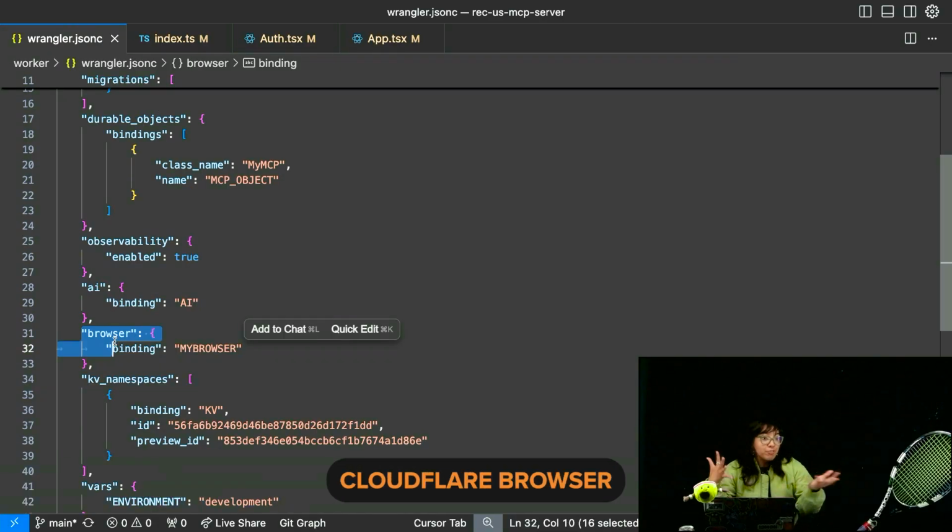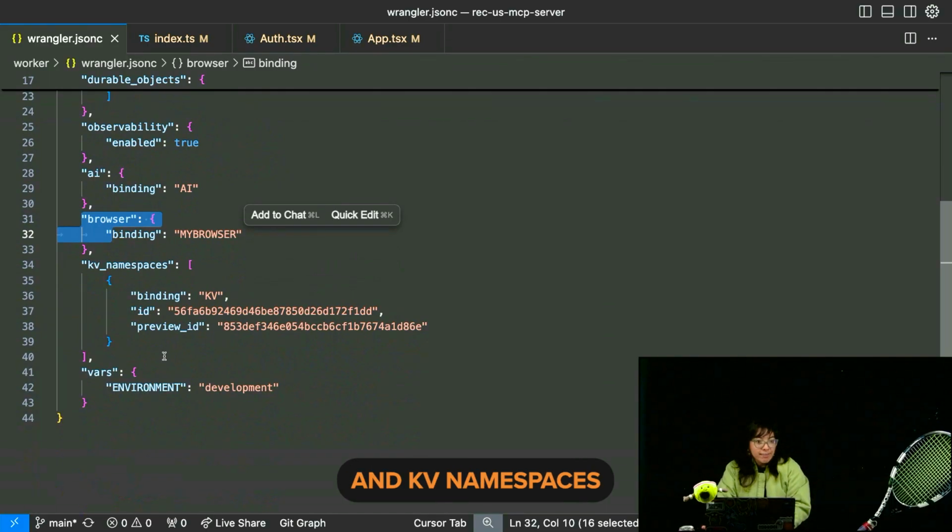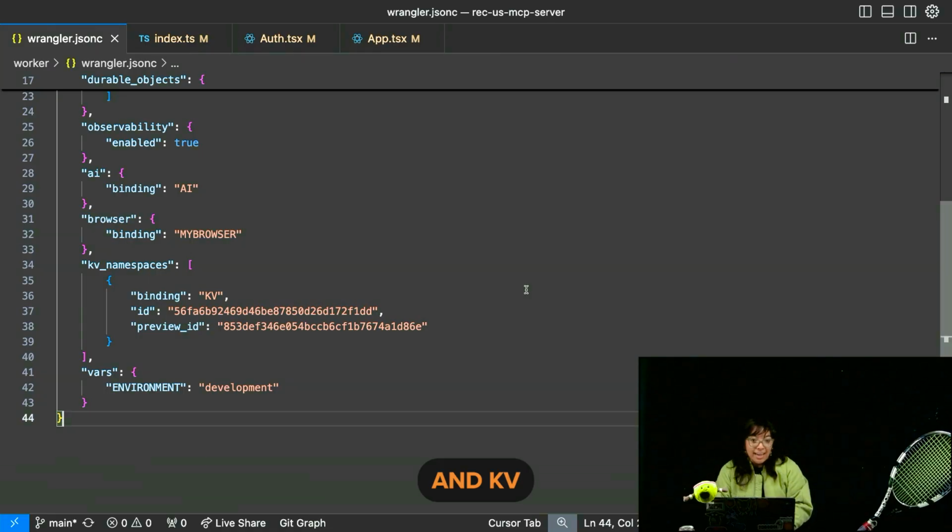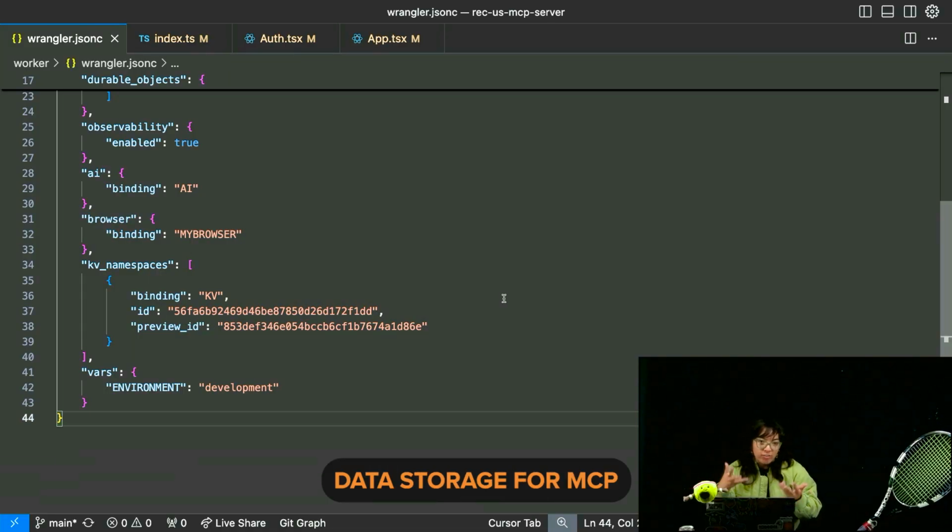Browser, so I could use Cloudflare browser rendering to scrape a web page, hit a web page, crawl a web page, enter text so I could log in on a web page. And KV namespaces, because again, KV is our data storage for MCP.